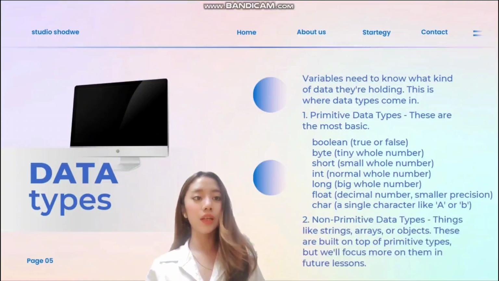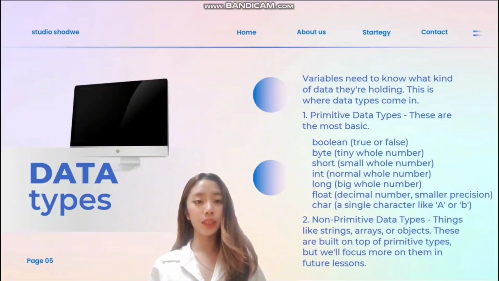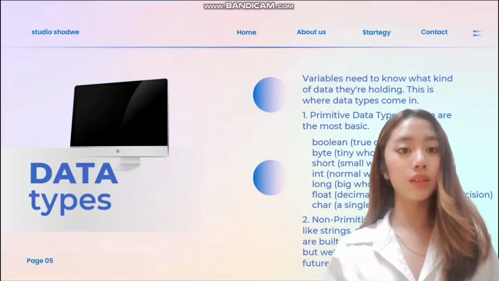Talk about the non-primitive data types. And these are things like strings, arrays, or objects. And these are built on top of the primitive data types, but we'll focus more on them in future lessons.